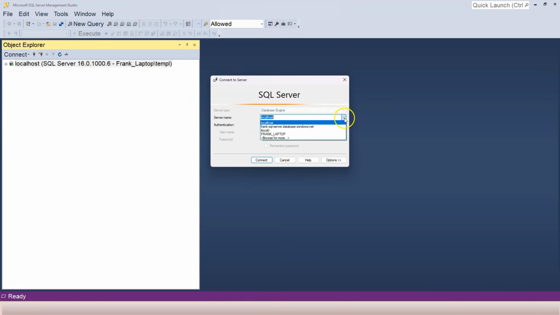And then I'm going to connect to another SQL Server. This is a SQL Server on Azure that I have myself. Here, I cannot use Windows authentication anymore because it's not installed on the same computer as my SQL Server Management Studio. So I can choose to use SQL Server authentication. Because I have already created this login and password on Azure, my own account, I can use this account to log in, and then I click on connect.